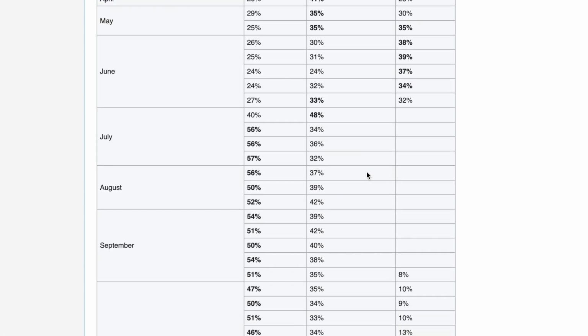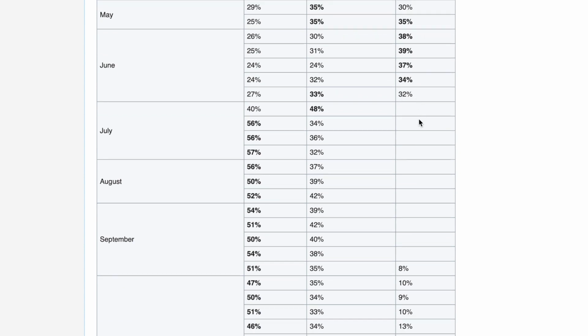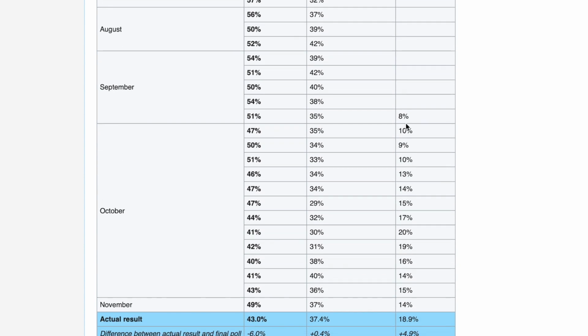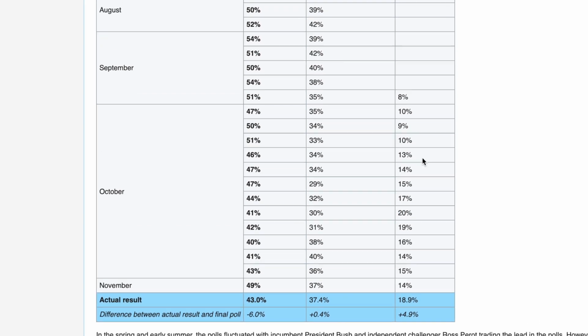You just see here, I think he had slipped below this 32% mark by the time he dropped out, because this is the last Gallup poll before he dropped out, but I think he had slipped below that. Then when he rejoined, he quickly went up to like 15% or so. I think he built up to 20% at his peak.